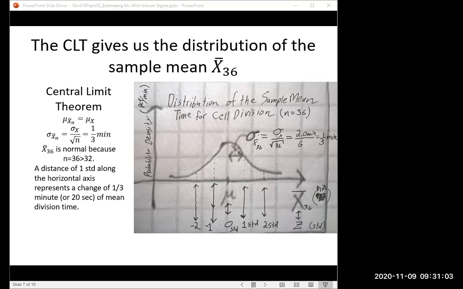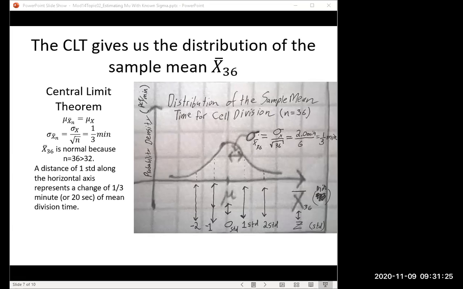The mean of all the sample means is the same as the mean of the original variable. And the standard deviation of the sample means can be made small because you divide by the square root of the sample size.